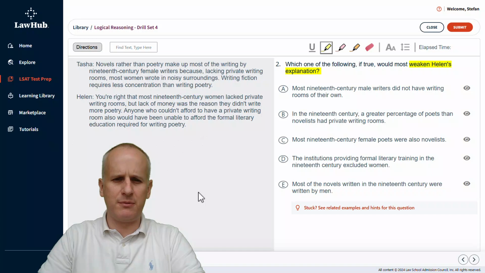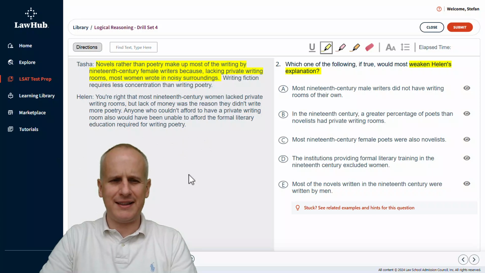Novels, rather than poetry, make up most of the writing by 19th century female writers because, lacking private writing rooms, most women wrote in noisy surroundings. Writing fiction requires less concentration than writing poetry. So Tasha's conclusion should be relatively apparent. It's just that novels, rather than poetry, make up most of the writing by 19th century female writers because they lacked private writing rooms and most women wrote in noisy surroundings. So we've highlighted that statement.